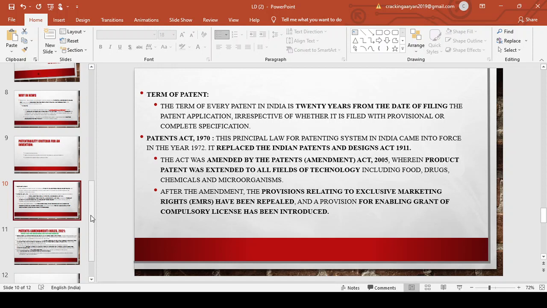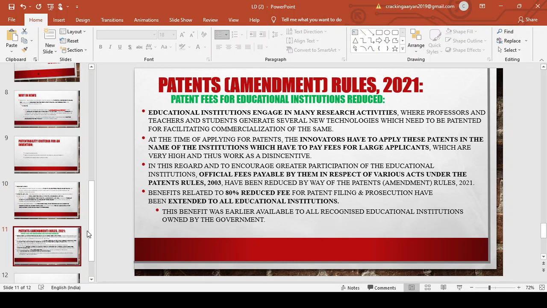After the amendment, the provision related to exclusive marketing rights was repealed, and a provision for enabling grant of compulsory license was introduced. So a compulsory license will be issued to people who make an extraordinary invention in any field, whether food, drugs, chemicals, microorganism, or any field of technology, as changed by the 2005 Amendment Act of the Patent Act of 1970. Now, what are the provisions of the Patent Amendment Rule 2021?